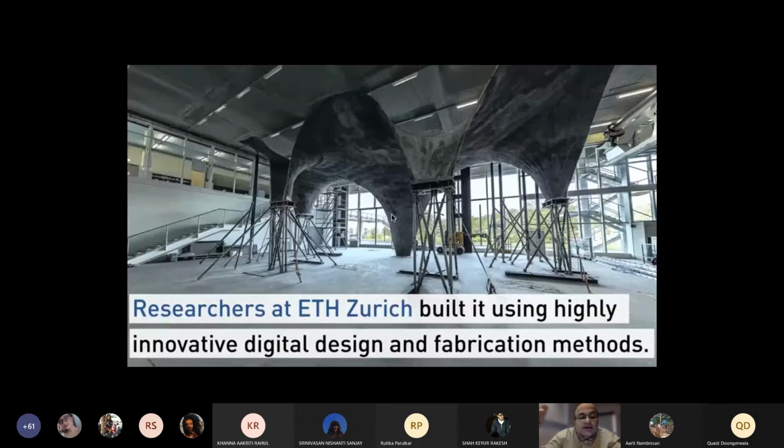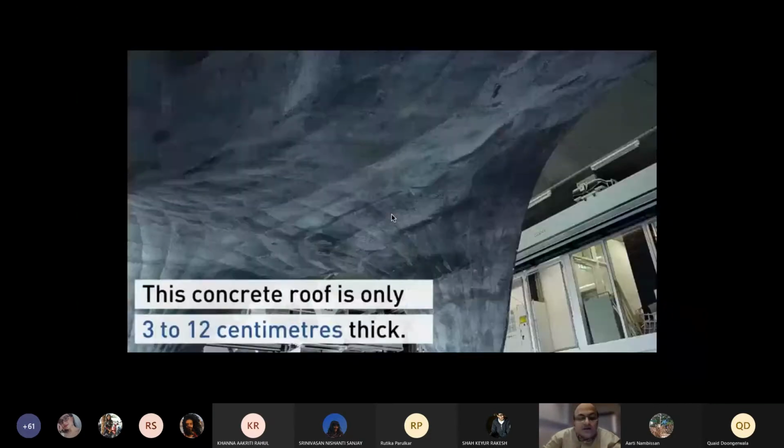But in this kind of laboratory which they are doing in Zurich, there's a whole lot of digital and empirical information which allows you to take the forces only through members which can take the necessary forces. So steel is put at very specific places. This is actually a video, but I've clicked snapshots of it because I know streaming it live is not going to be so easy. But this is a video which is actually there. You can go to YouTube and see it. And this is the process which they followed.